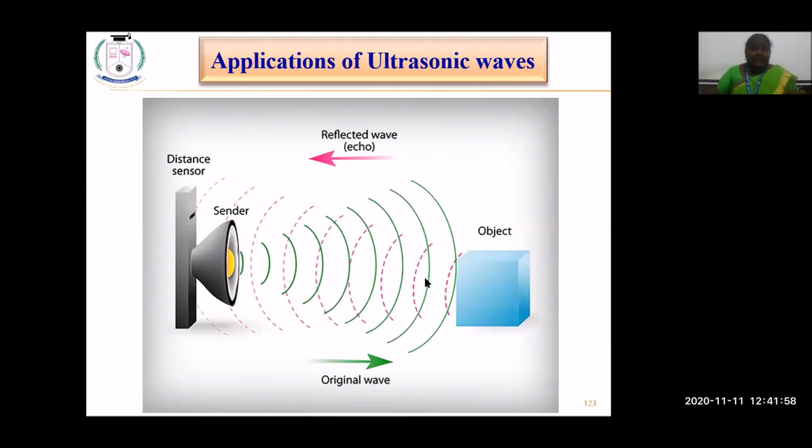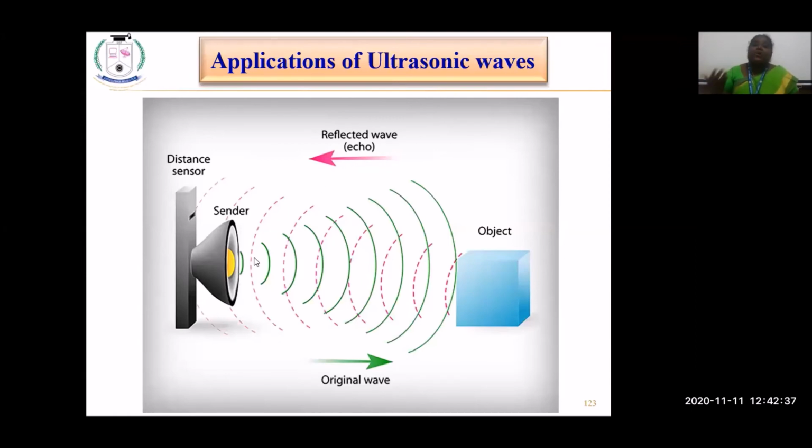It depends upon the frequency, because some of the waves penetrate the object also. Some frequencies of ultrasonic sound waves penetrate, and some are absorbed. Being refracted means it penetrates the object. But some range of frequencies gets reflected whenever an obstacle is met. It depends upon the object used as a target. A part of the wave is reflected back to the transmitter or sender. That is represented as the reflected echo wave by the pink arrow mark.